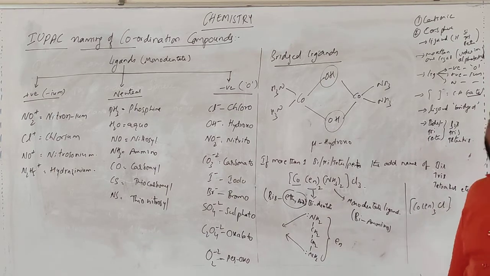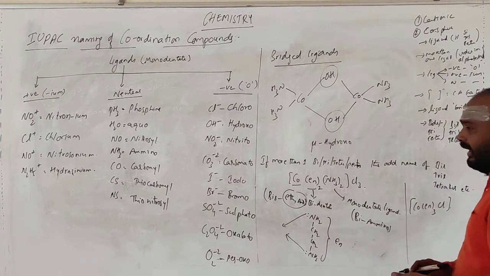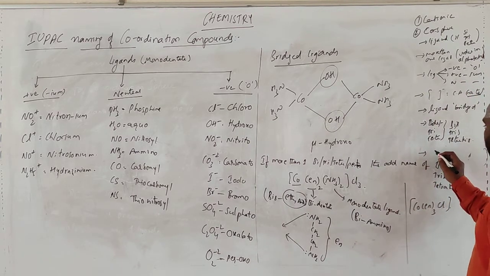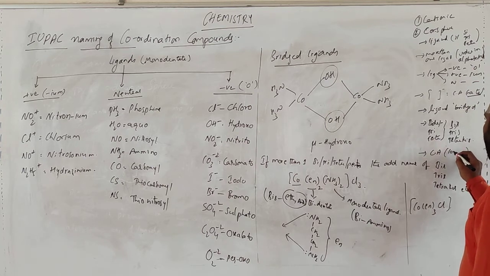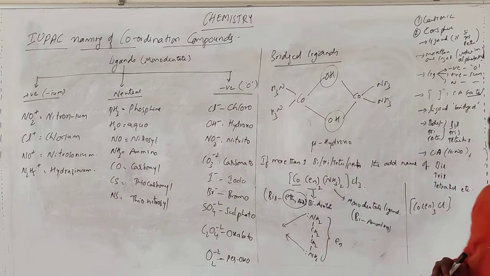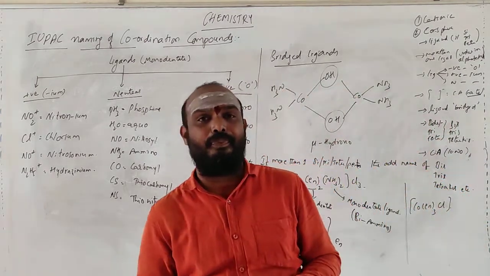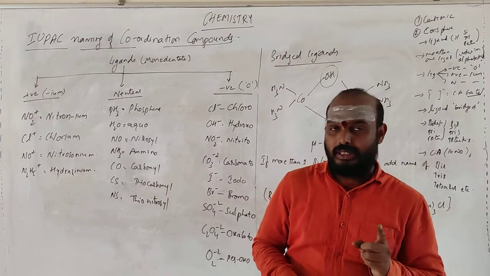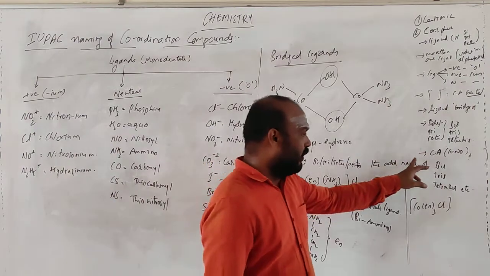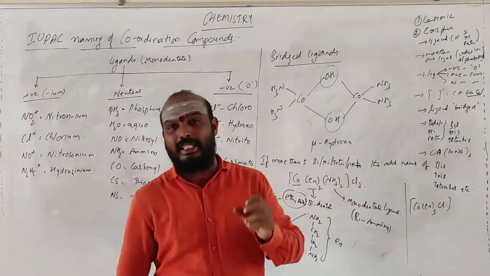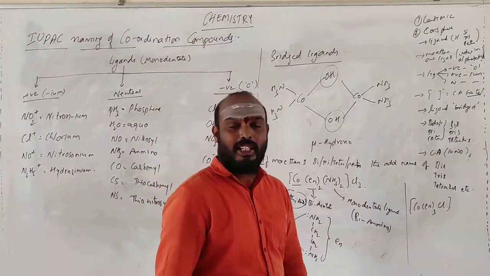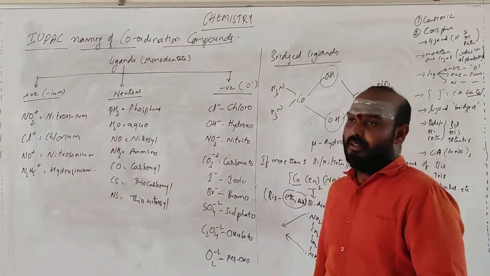This is the way of naming. And the last step is the central atom, then in brackets you write the oxidation state in Roman numerals. Last, you calculate the oxidation state of the central atom and write it in Roman numerals beside the central atom. So that is the way of the naming. Let us take some examples with respect to this and solve the questions.